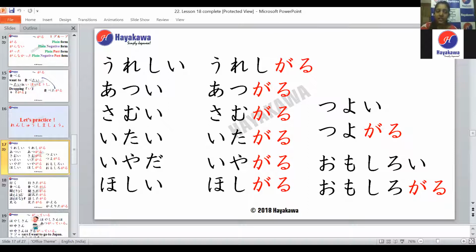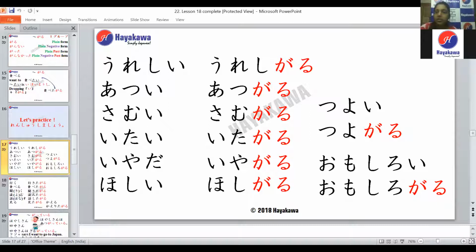The next adjective we have is Iyada. What does Iyada mean? Anybody who remembers? Iyada basically means hate or dislike, right? So when you say Iyada, you're saying you hate or dislike something.